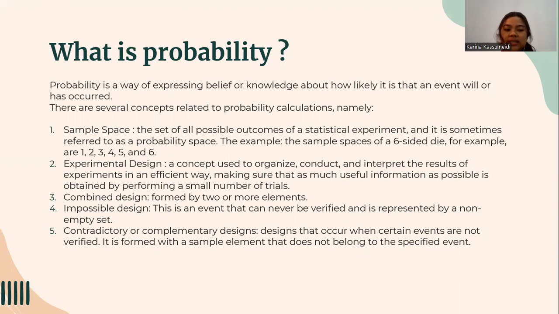Fourth one is impossible design. Impossible design is an event that can never be verified and is represented by an empty set. The fifth one is contradictory or complementary design, which occurs when certain events are not verified. It is formed with a sample element that doesn't belong to the specific event.